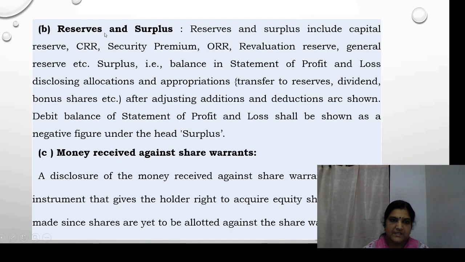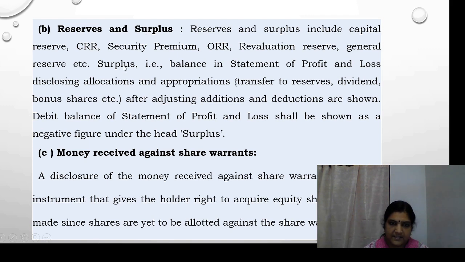Then the second item is reserves and surplus. What are the items included under reserves and surplus? They include capital reserve, CRR, security premium, ORR, revaluation reserve, general reserve, etc. Whatever be the type of reserve, it will come under reserves and surplus.